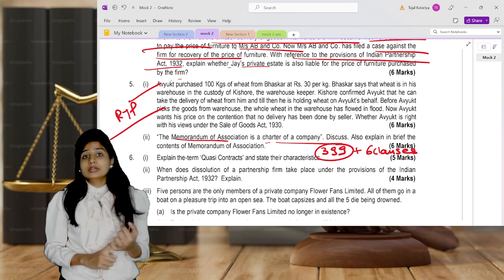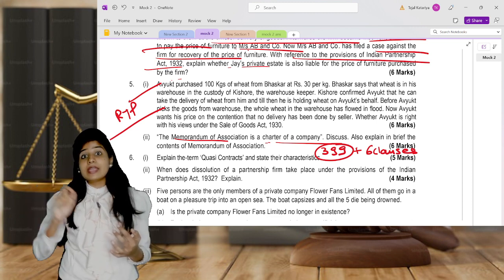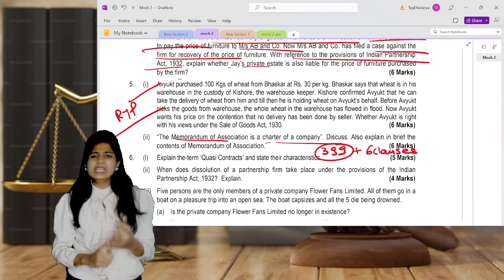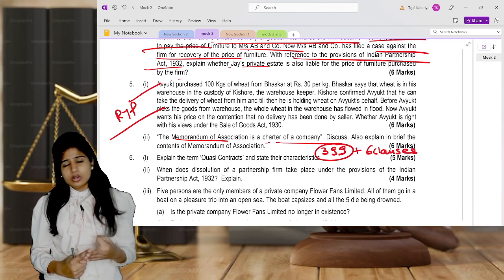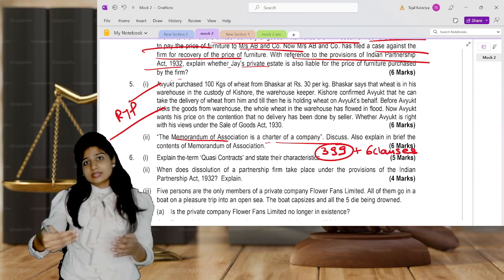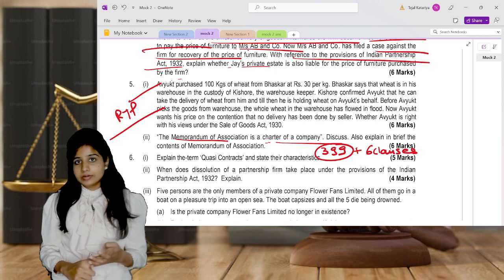In the capital clause, you can write the names of the subscribers to the memorandum along with the number of shares and their signature. Then the registered office clause, that means your office address. Then the liability clause, whether it's limited by shares, limited by guarantee, or unlimited, what kind of liability you have.